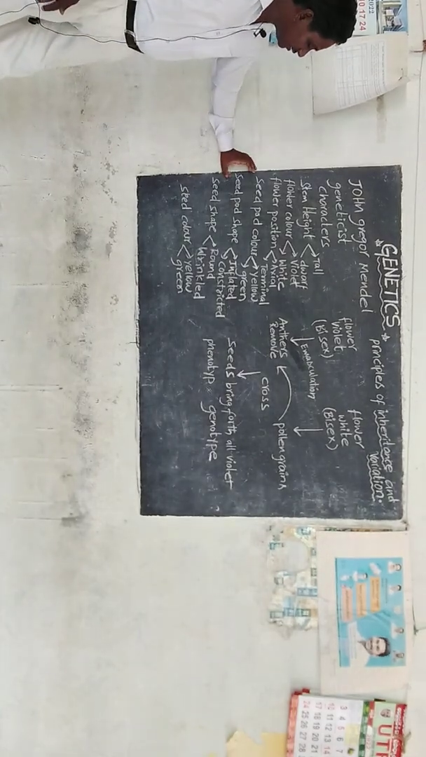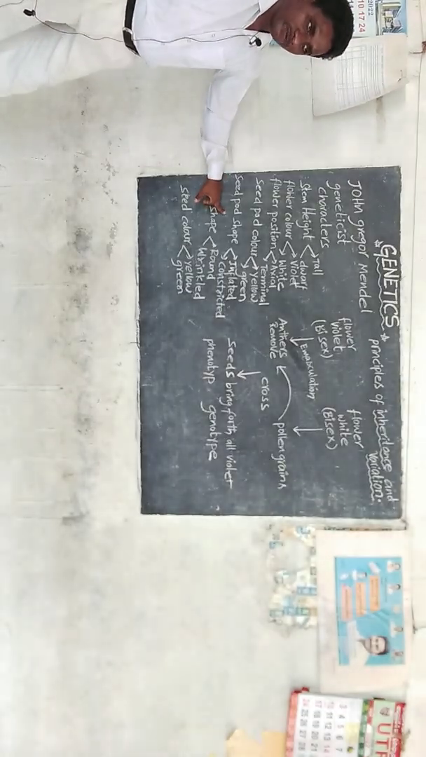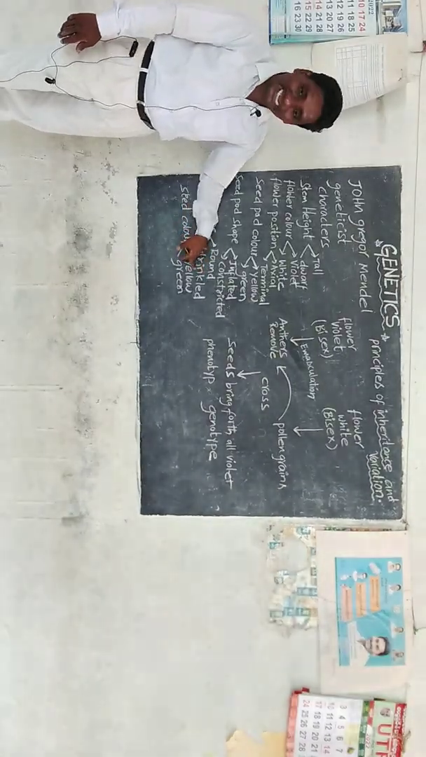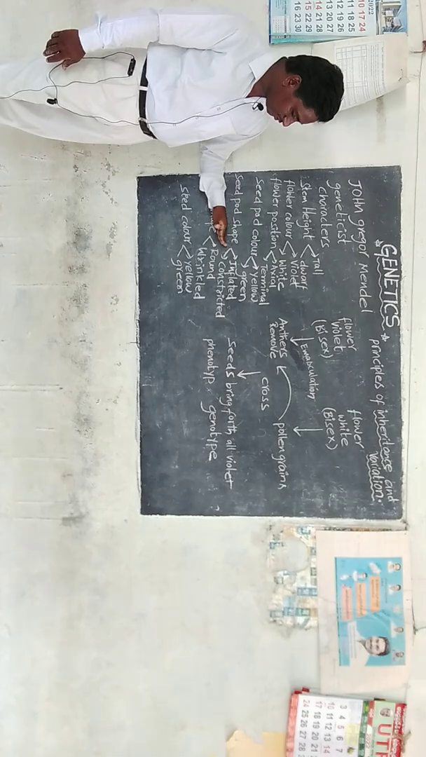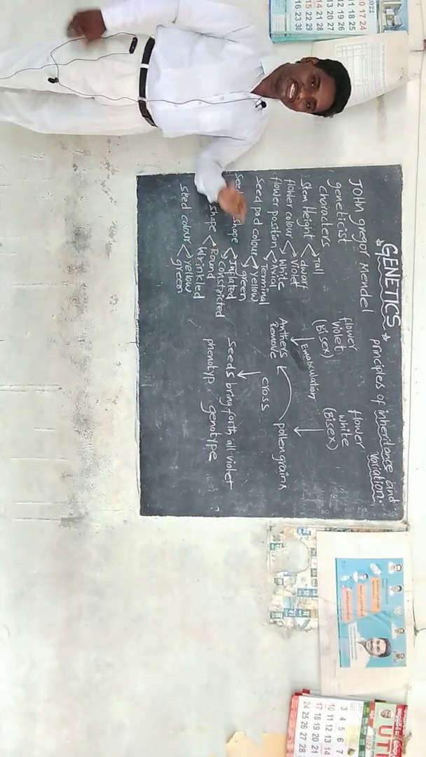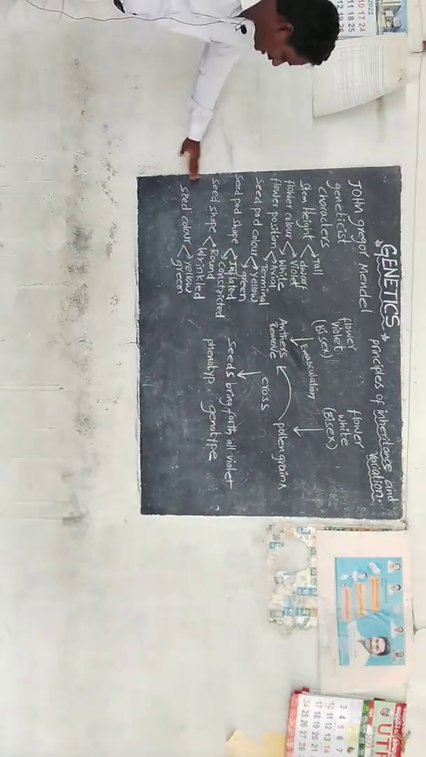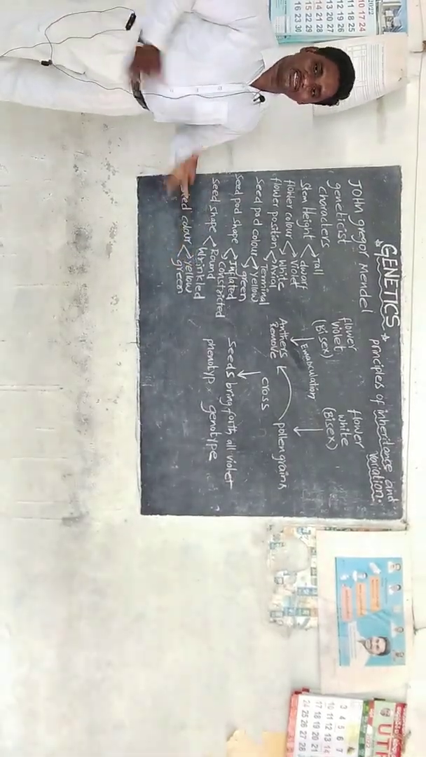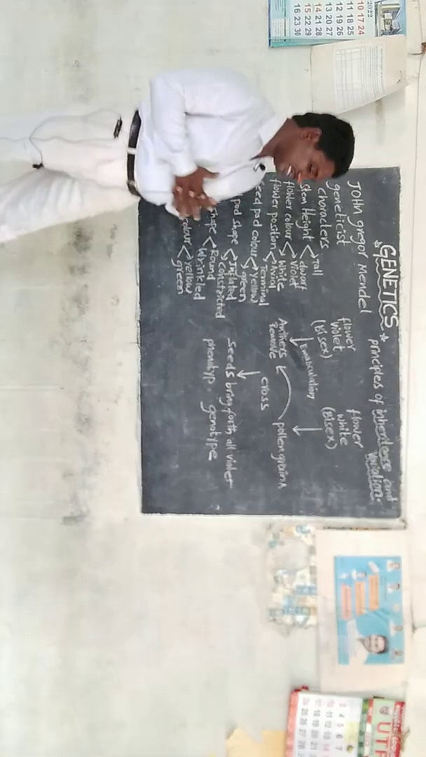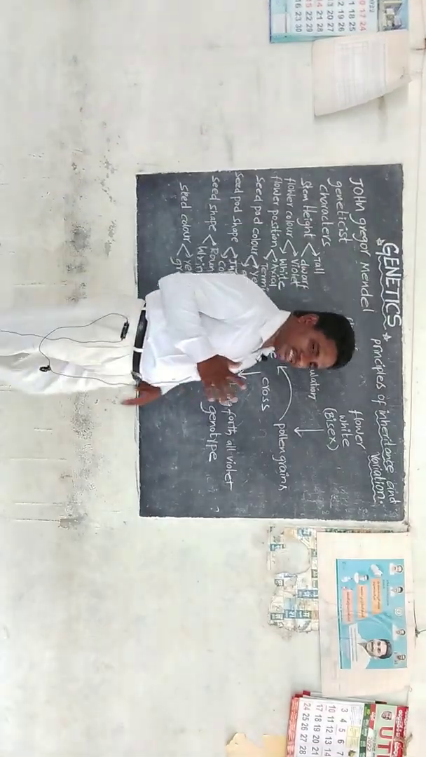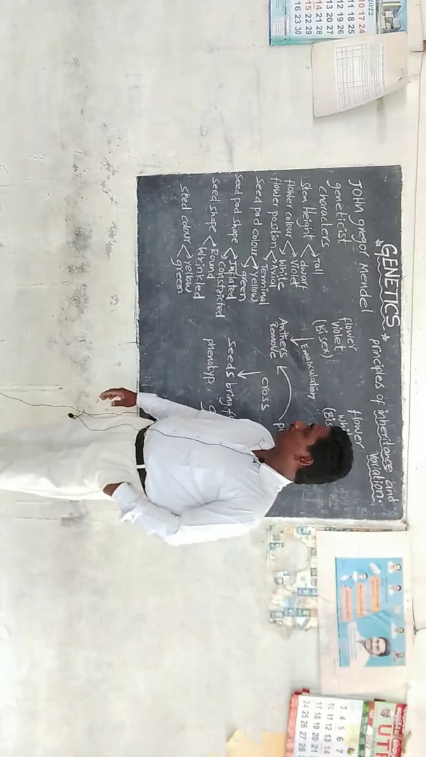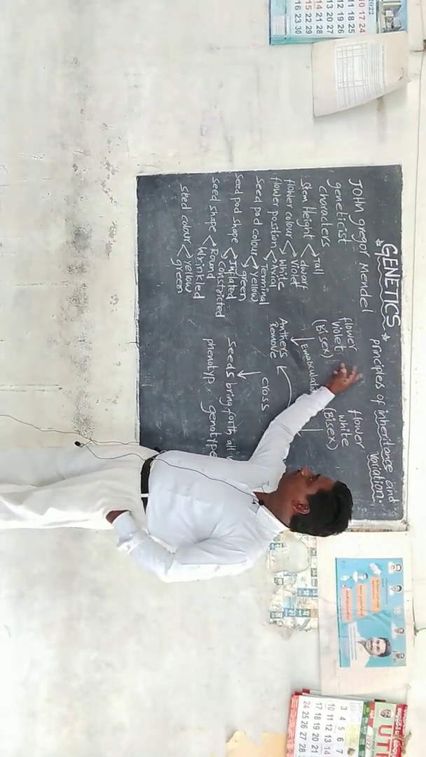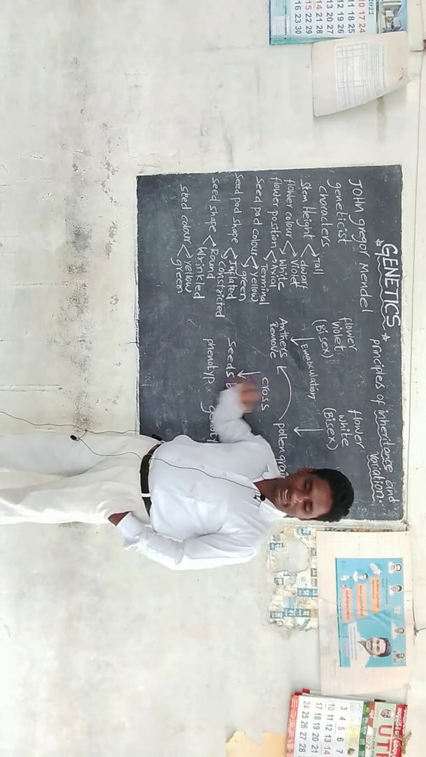The next one he observed is seed shape. Why are all seeds not round? Why are all seeds not wrinkled? Some seeds are round in shape, some are wrinkled. And the last character he observed in his research is seed color, yellow and green. Why are some seeds green and the remaining seeds yellow? From his observations, the subject genetics started.